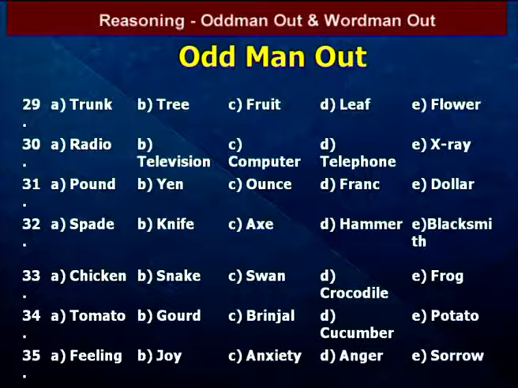The words are feeling, joy, anxiety, anger, sorrow. In these 5 words, one is different. That one is feeling. Except feeling, the remaining all are feelings: joy, anxiety, anger, sorrow. These denote feelings. So feeling is the different one. So the answer is A. We go to the next question.